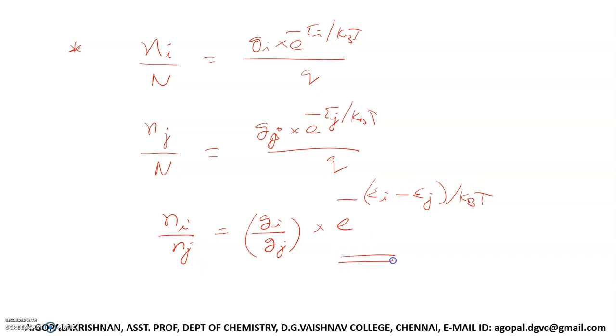Taking minus as common, we get an expression like this. Q gets cancelled here. So what is the use of this formula? It gives you the ratio of population of two levels in the most probable macro state. So you can compare the ratio of the population of two levels in the most probable macro state of the system using this formula.